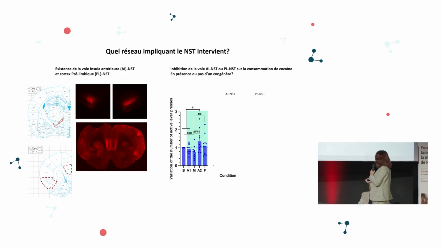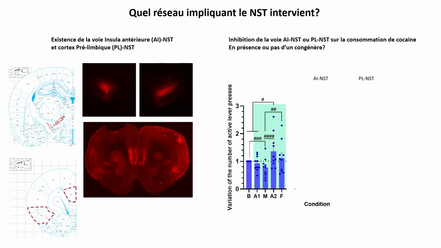We put them in A1, they are alone. In B1, they are in A1, in the presence of a male rat. These are male rats in the presence of a male. So they are in A1, alone, then in the presence of a male rat. And A2, they are alone again. And A2, F, they are in the presence of a female rat.